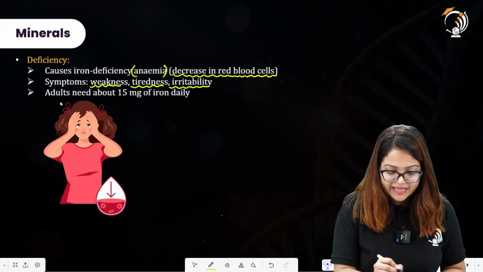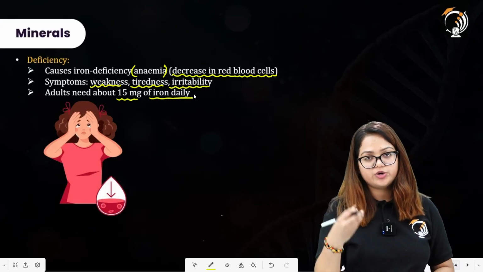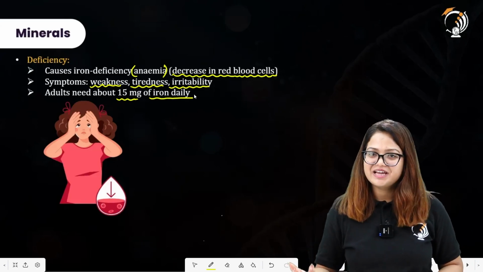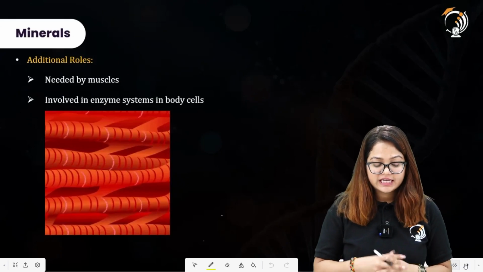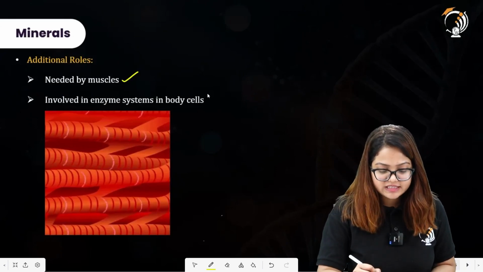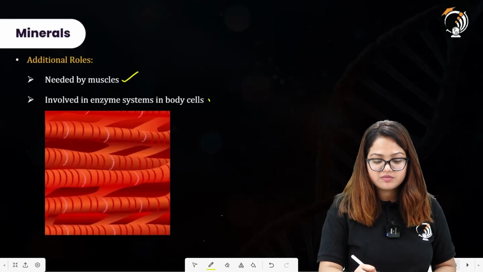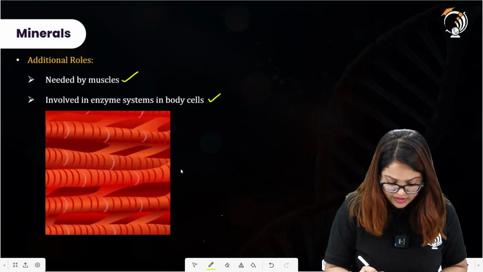All right. Adults need about 15 milligrams of iron daily in order to have a healthy red blood cell count. Additional roles of this iron mineral: it is needed by the muscles. These are involved in enzyme systems in body cells also. These are muscles, all right. These are muscle cells.